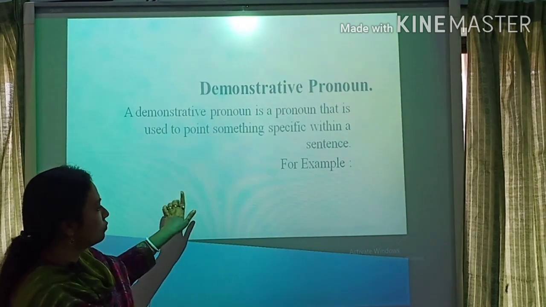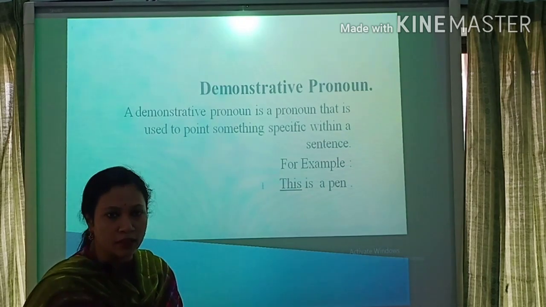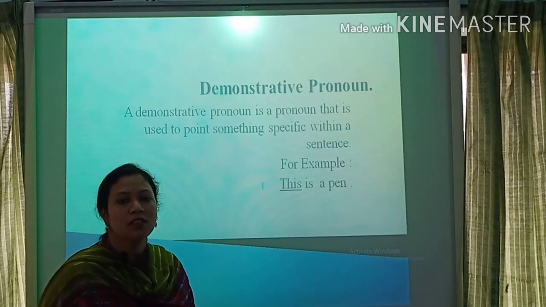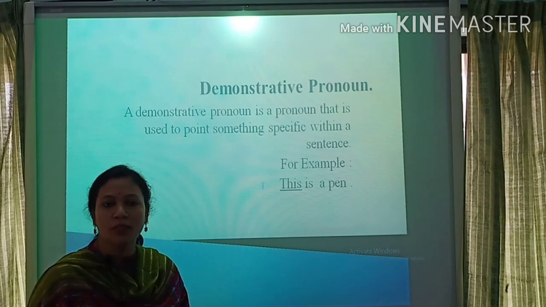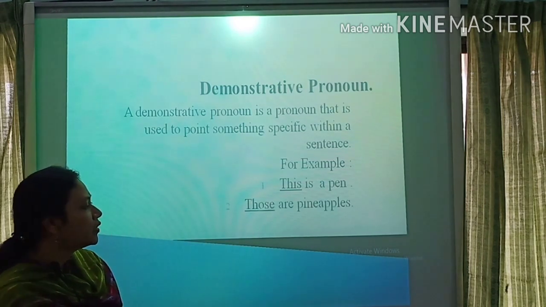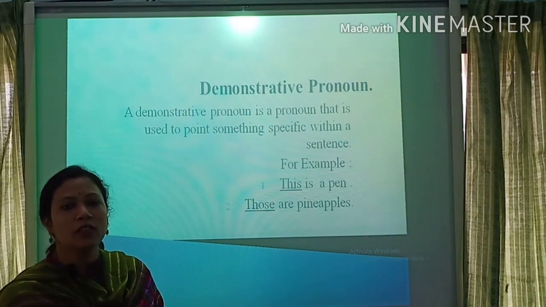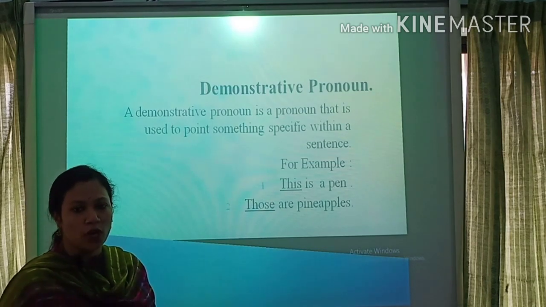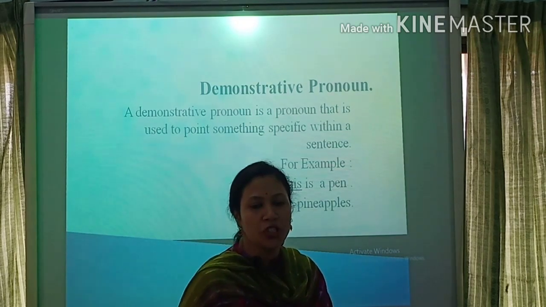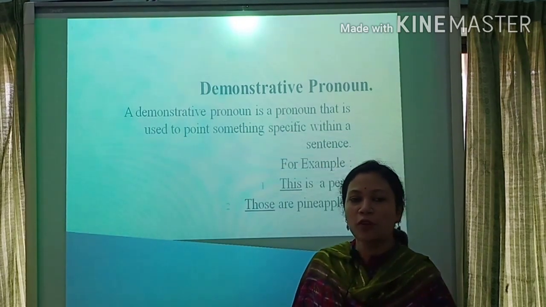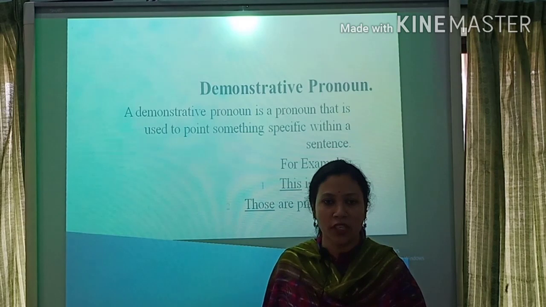For example, this is a pen. Here, this is a demonstrative pronoun. This is the indicative point of a demonstrative pronoun. Then number 2, those are pineapples. Here, those is a demonstrative pronoun. These, this, that, those are the indicative or identifying points of a demonstrative pronoun.